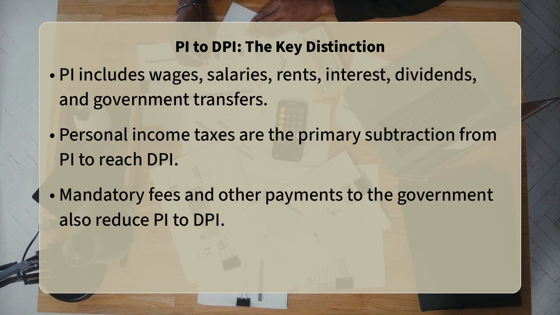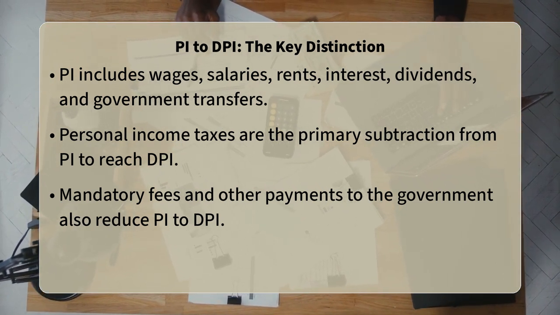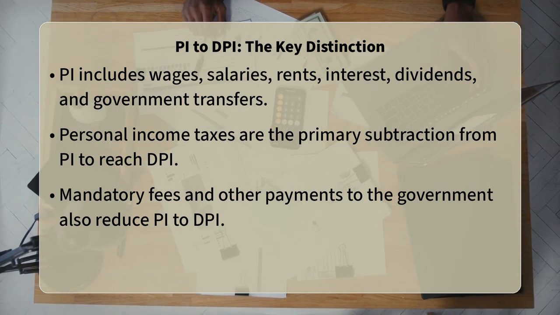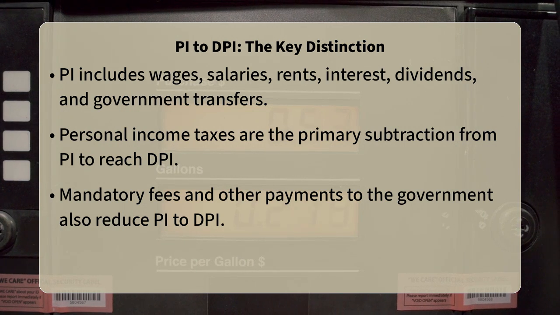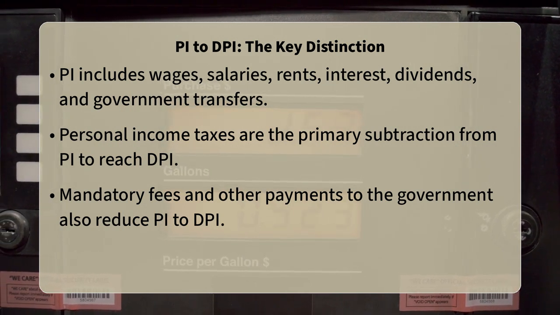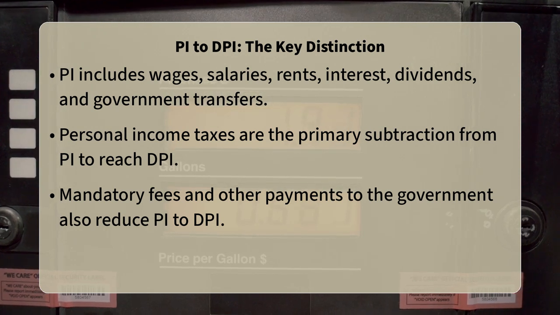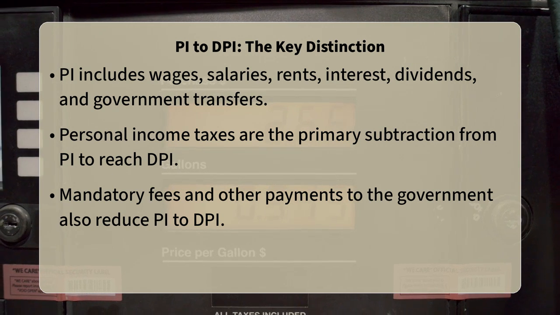Therefore, DPI shows the true purchasing power of households, a direct reflection of the funds they can allocate as they see fit. This distinction helps economists understand the actual financial capacity of the consumer sector, independent of the gross income figures. So, how do economists and policymakers actually use these figures?